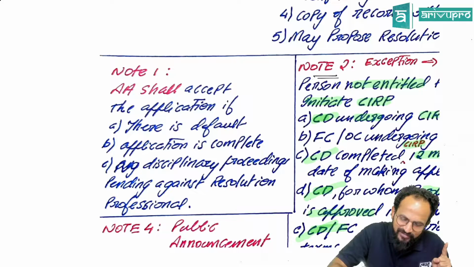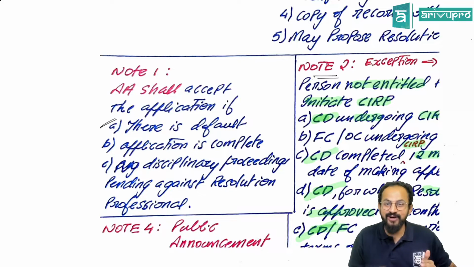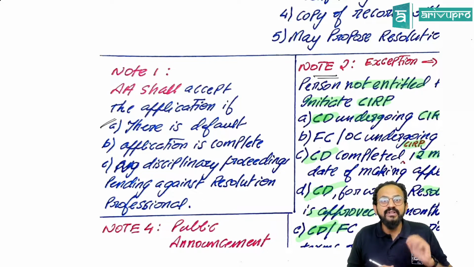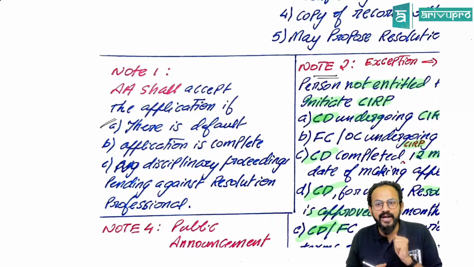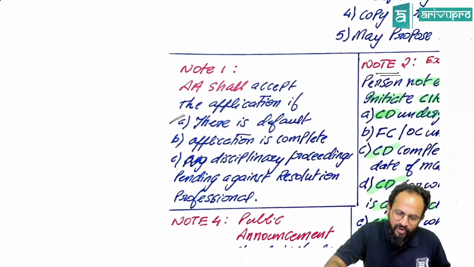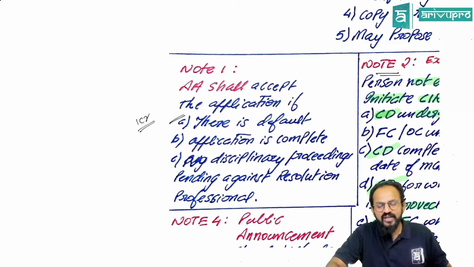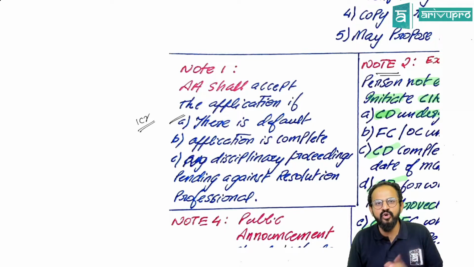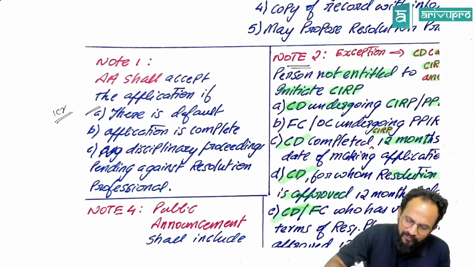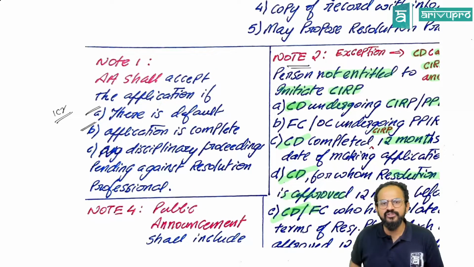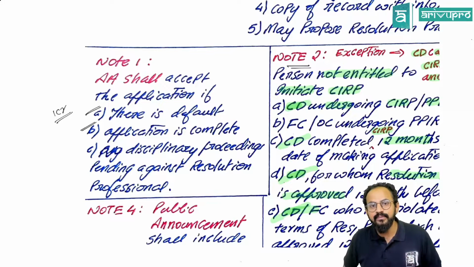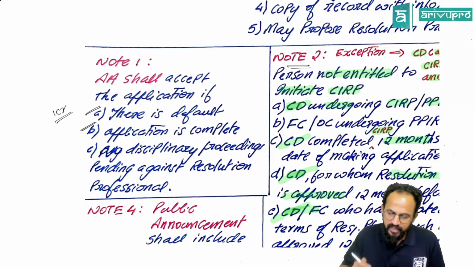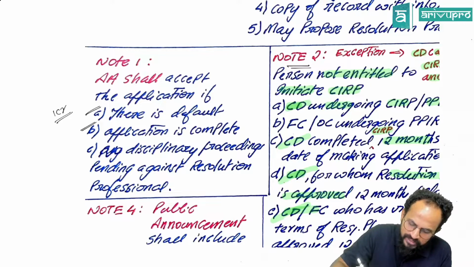Sir, what is that? If there is a default, he will accept the application. How? He will check whether you are coming under the bracket. First one, people, 1 crore default should have happened. What if your default is less than that? He will say, please go to some other authority, not me. And when else will he accept the application? If the application is complete, meaning you have given all the required information. Next one, there should be no discrepancies.